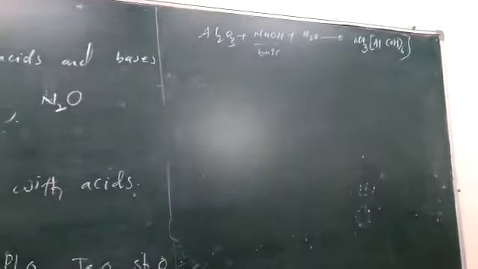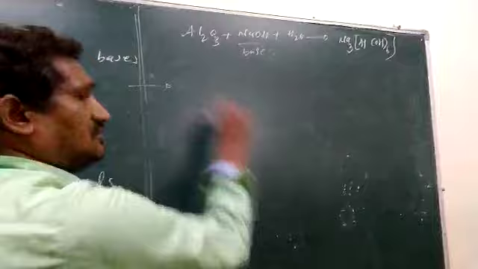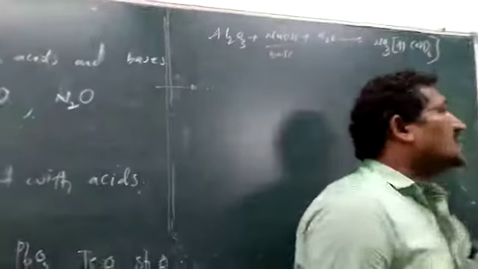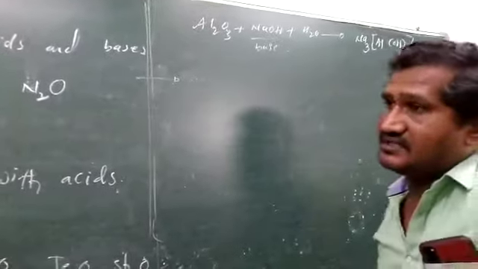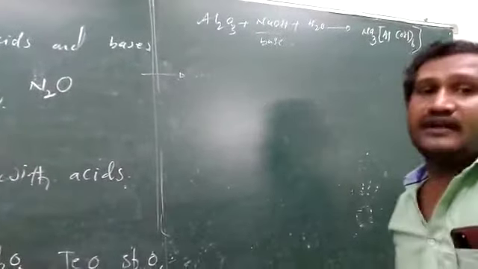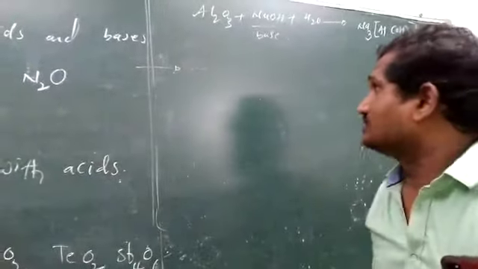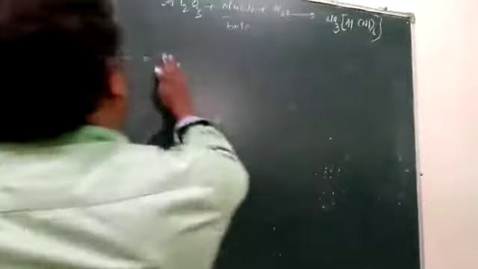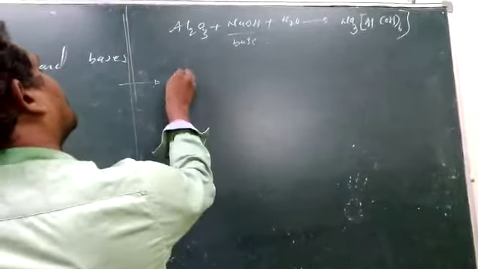And next, sixth group elements' oxides. We discussed that they form dioxides and trioxides, and some other oxides also form. In that, the very important one is sulfur dioxide. We will discuss sulfur dioxide.